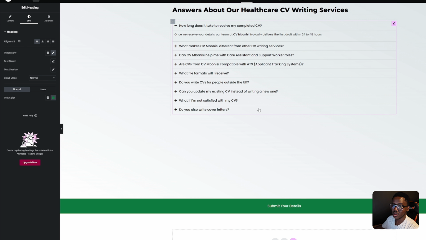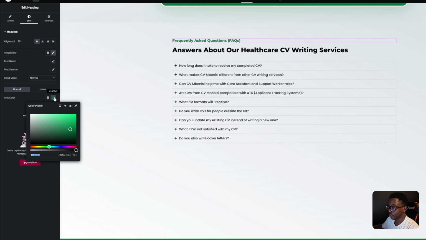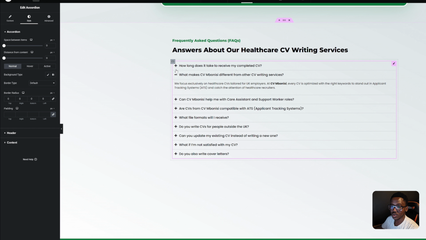So I'm gonna pick the color here, right? Hold on, let me go back. I'm gonna pick the color from the text color. Then I'm gonna go to the accordion, then go under content, which is fine. Interaction is fine. Style accordion, where do we find the color? So okay.